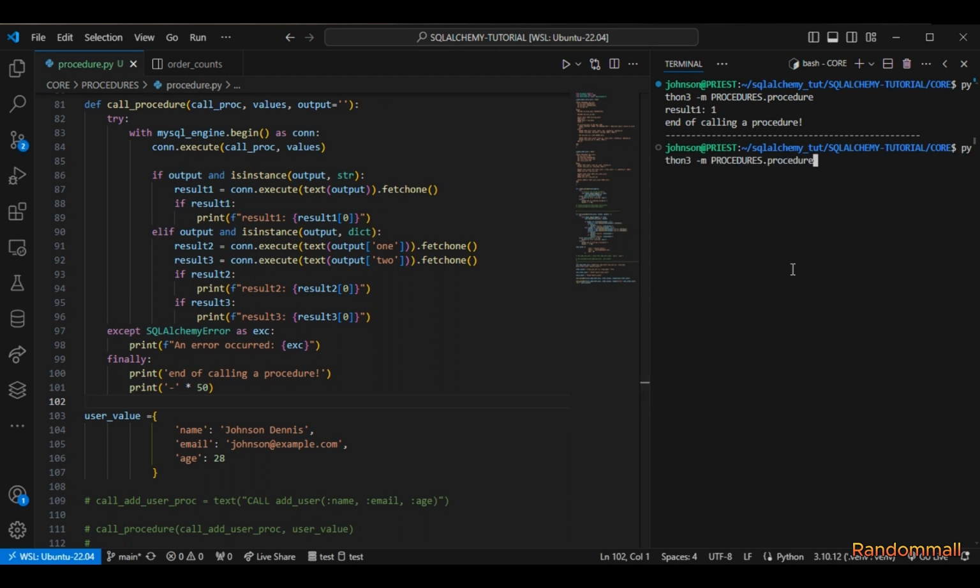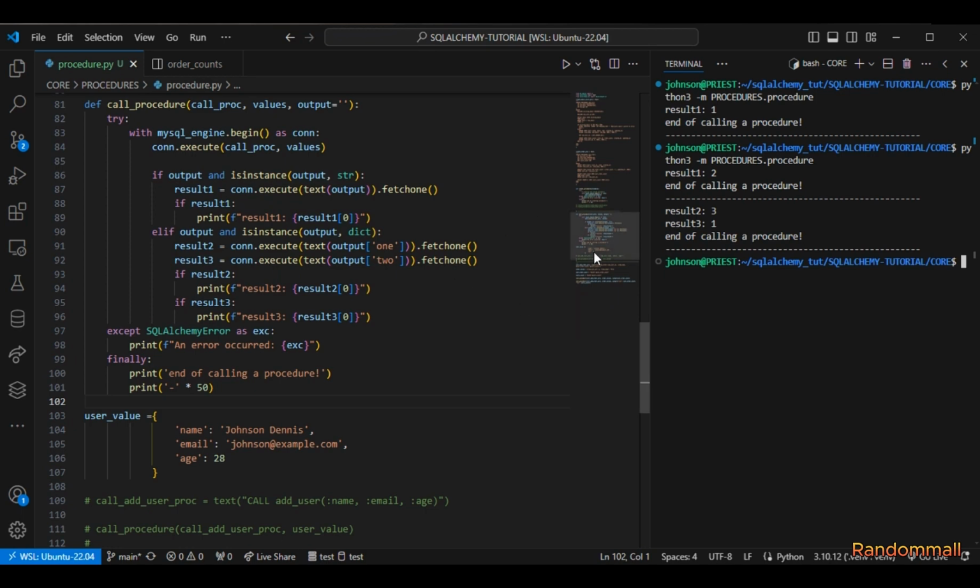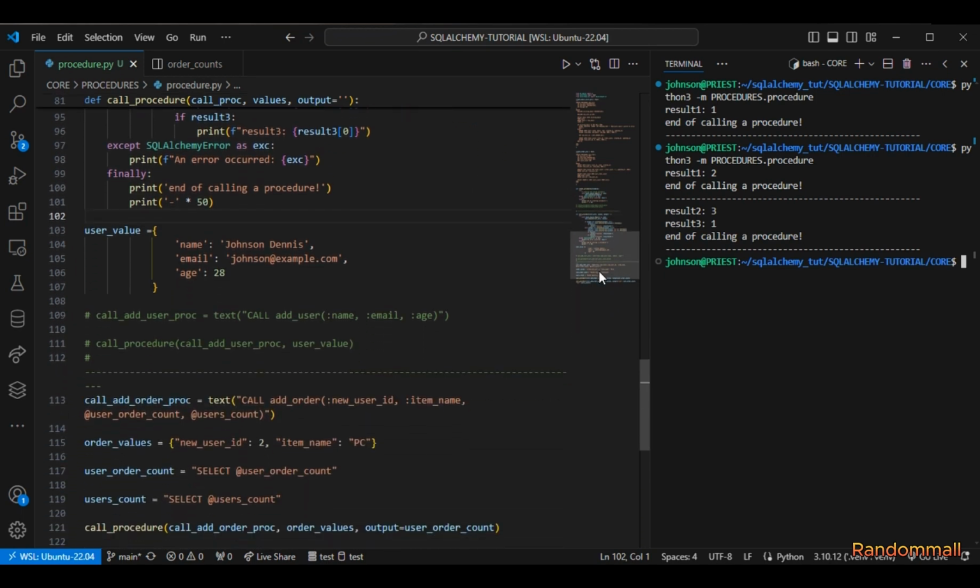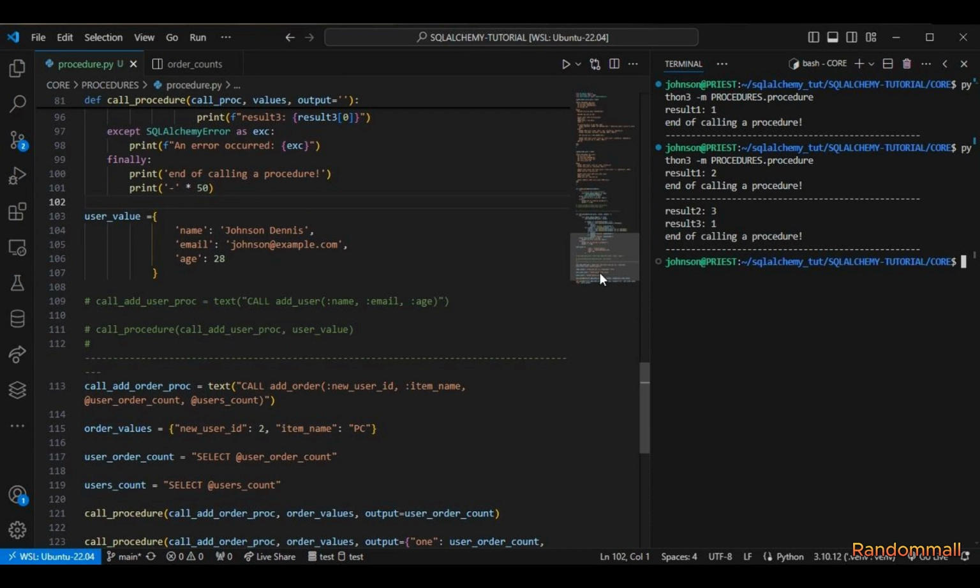So let's run this and see. If you can remember previously, the order count for this user is 1, and because we called this function right here, the order count was incremented to 2. That's why we're having result 1 as 2. And then the second function call incremented the order count by another 1. That's why we're having result 2 as 3.